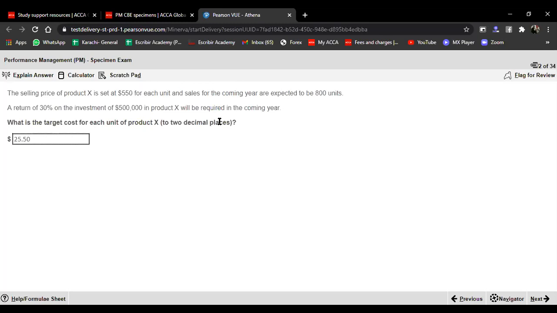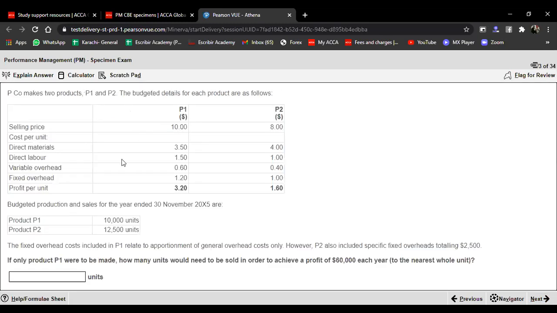If I say 25.50, the answer will be correct. If my answer is 24 and I write 24, my answer is going to be incorrect. What do I need to do? I need to write 24.00, because until I do it this way, the answer is not going to be correct.